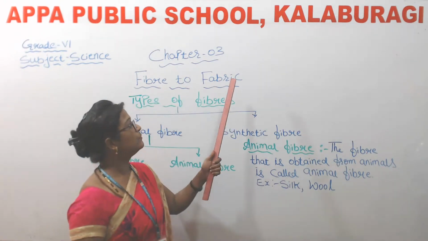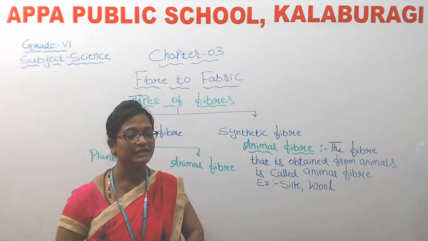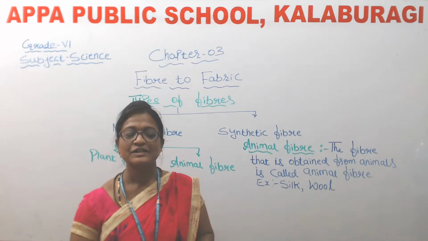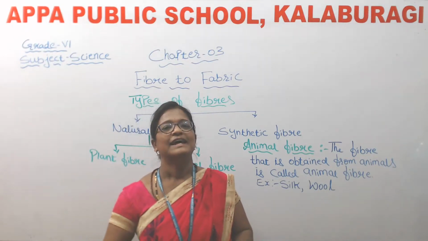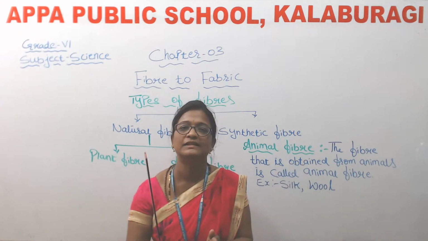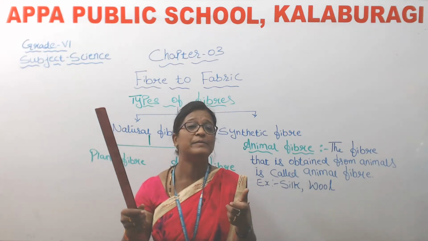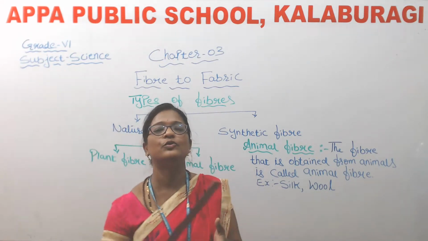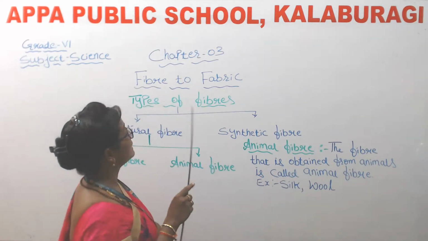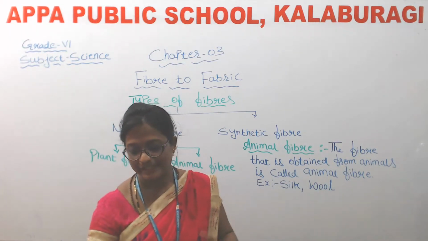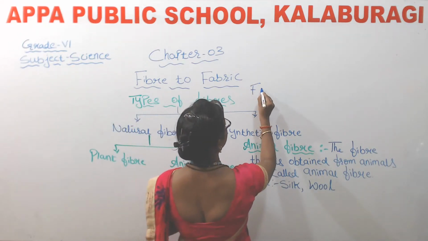So now we come to know what is fabric. So this fabric is made up of yarn, isn't it? So how the yarns are arranged in the fabric, children? Yes, exactly. They are arranged together horizontally and vertically, isn't it? So when we look at the fabric closely, then we come to know that the fabric is made up of yarn.